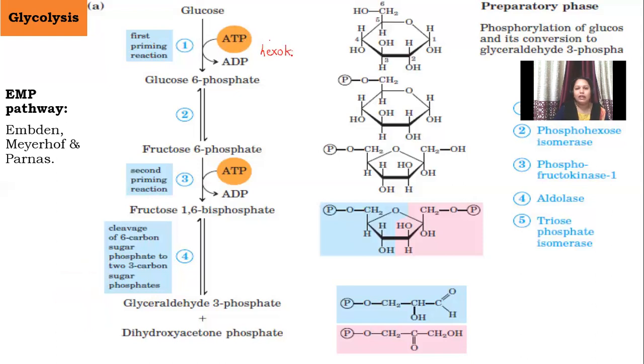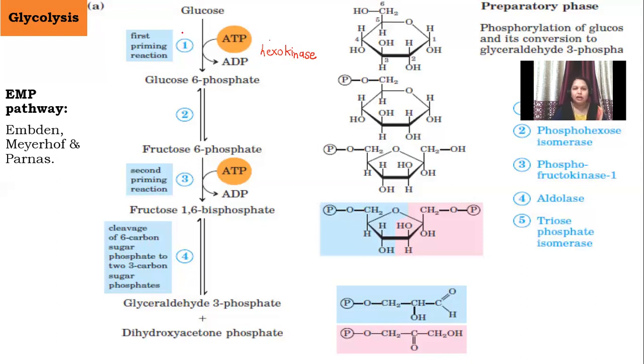Whenever the word kinase comes, remember this enzyme is transferring phosphate to a particular substrate. The kinase enzyme is a kind of transferase enzyme. What is the meaning of transferase? Which transfers something. So the kinase is a kind of transferase enzyme which generally transfers the phosphate group to the substrate.